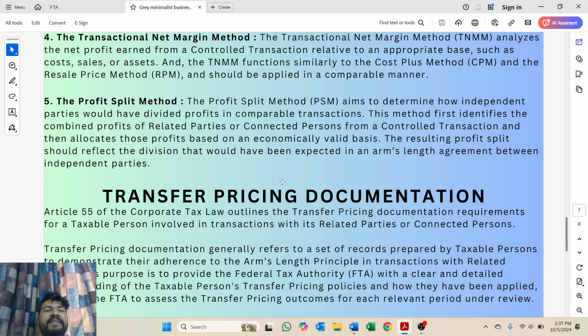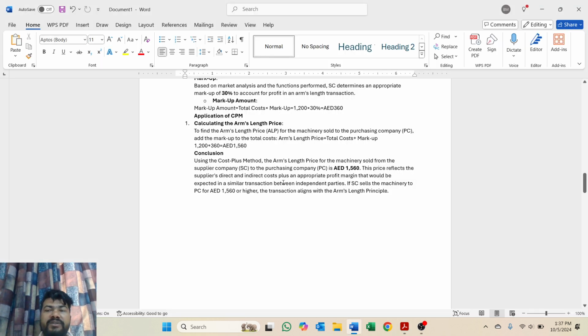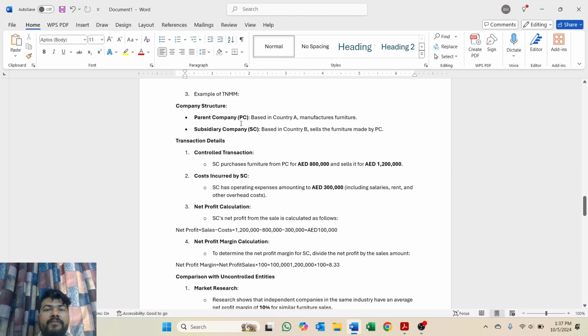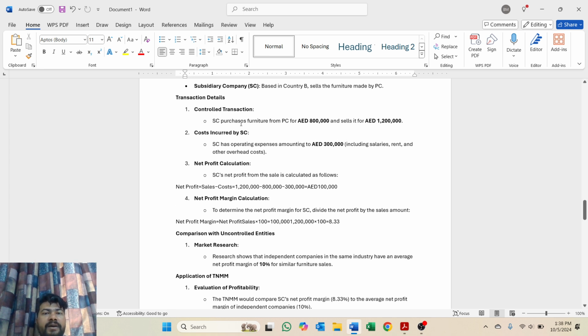The fourth method is the transactional net margin method, TNMM. This method analyzes the net profit earned from a controlled transaction relative to an appropriate basis such as cost, sales or assets. Let's understand this again with an example. Here the parent company is in country A and the subsidiary company in country B. The subsidiary company purchases furniture from the parent company for 800,000 dirham and sells it for 1,200,000 dirham, and the cost incurred by the subsidiary company is 300,000 dirham, which includes rent, salary and other overhead cost.